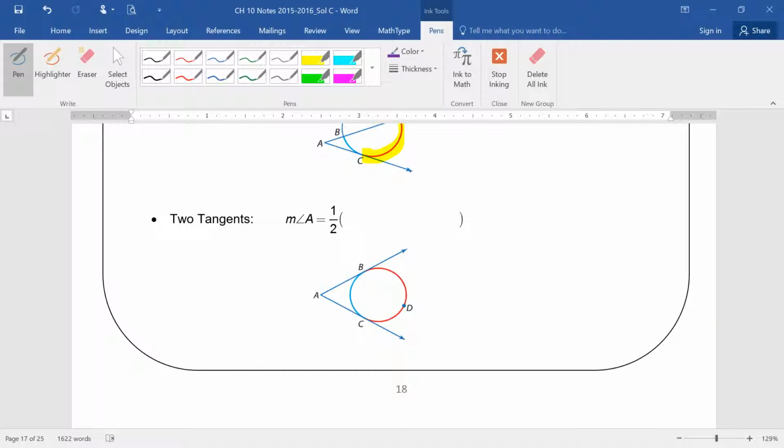In this case, it's half of, where's the big arc here? Right, it's going to be the outer one. Half of, what's the name of the arc? BDC minus the measure of BC.